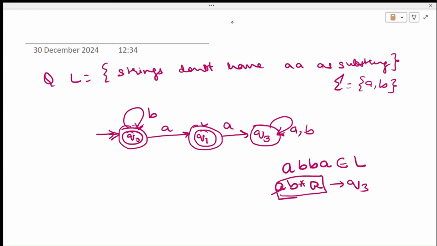For Q1, on reading B, take it to Q naught. Now this is the correct form of the deterministic finite automata for the given language, where any number of B is accepted, null is accepted, any number of B followed by a single A is accepted, any number of B followed by a single A, one more B, or any number of B is accepted. If there are any number of B's followed by a single A and one more A, it should go to the trap state and reject it. So now see the next question.